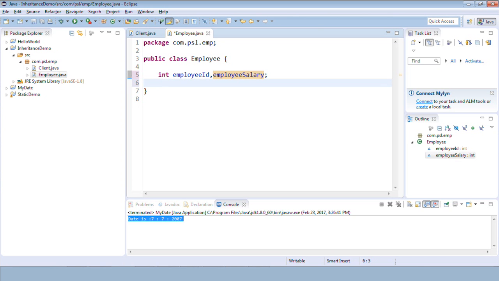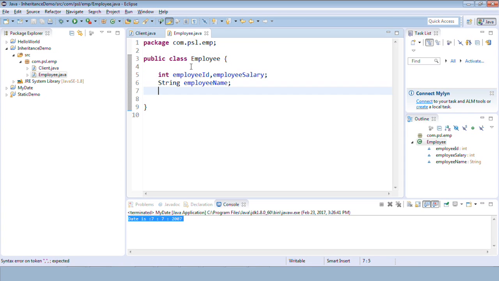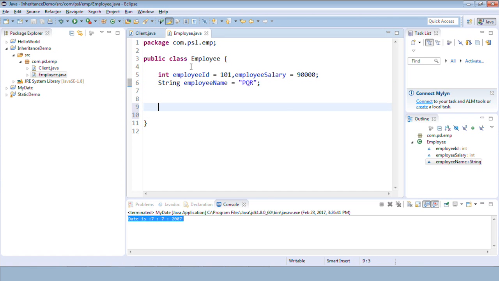I'll create a string variable. Okay. Yes. So for now I'll just hard code the values. So say employee ID is 101, employee salary is say 9,000. So that is 90,000. That's fine. Employee name is say PQR. Okay,